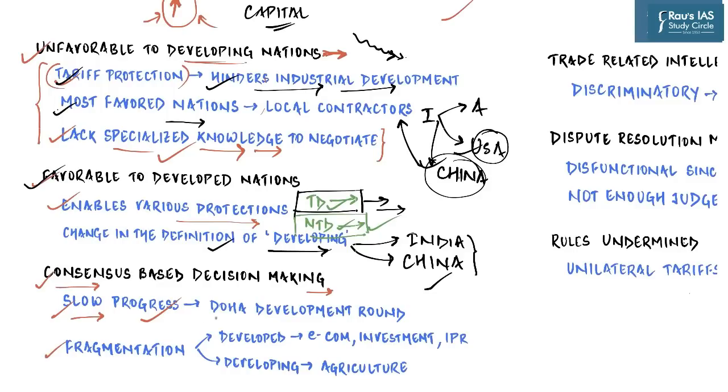And there is a fragmentation among countries. For example, developed countries want to push their agenda with respect to rules on e-commerce, investment, and intellectual property rights, but on exactly these agenda, developing countries are quite reluctant. Similarly, developing countries want to push for reform of the agreement on agriculture, which developed countries are not interested in because they already have a lot of benefits from it.